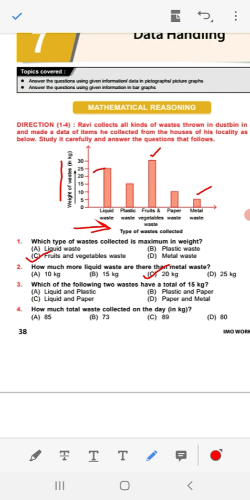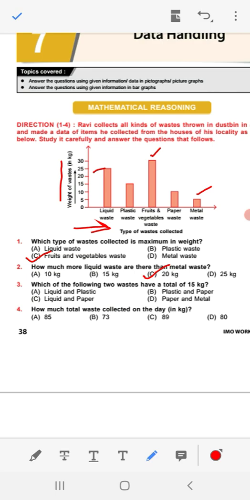Question number 3. Which of the following two wastes have a total of 15 kg? Liquid and plastic. Liquid is here 25 and plastic is here 10. 25 plus 10 is 35, not 15. Plastic and paper. Plastic waste 15 and paper waste 10.